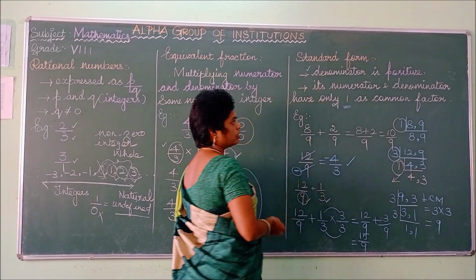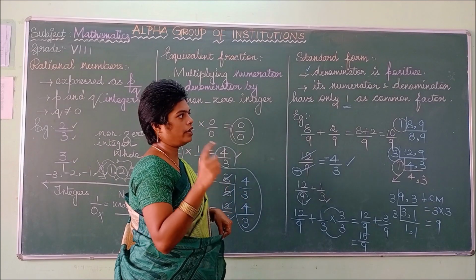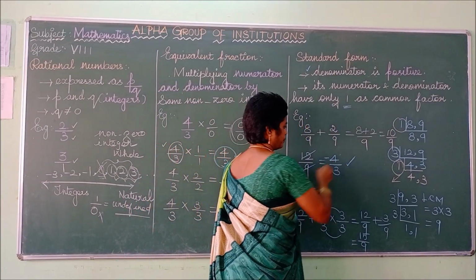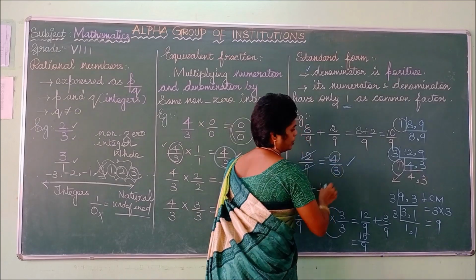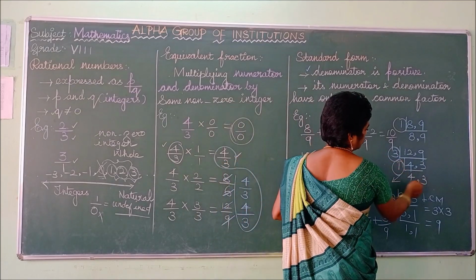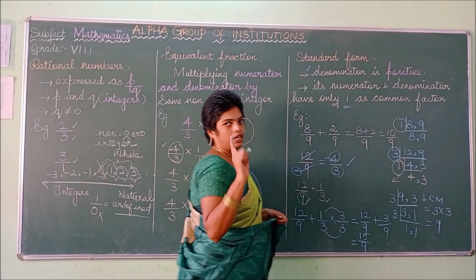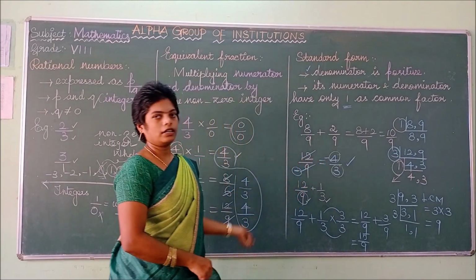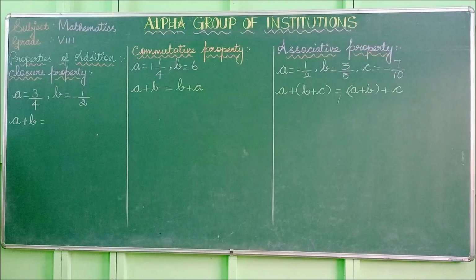Then second, the numerator and denominator have only one common factor. This is the numerator, this is the denominator. Both contain a common factor, only one. So we can stop there itself. This is the thing we have learned today.